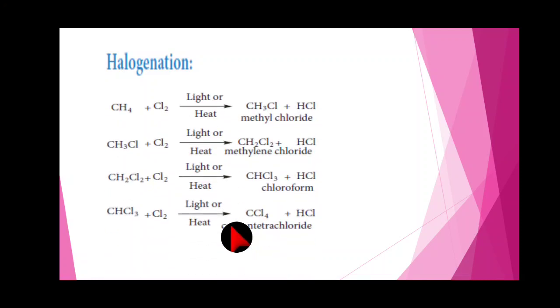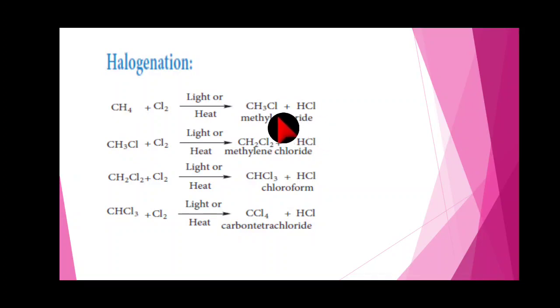So next, halogenation. Here methane reacts with chlorine in the presence of light. The first byproduct is hydrochloric acid, HCl. In each step HCl is removed. One hydrogen is removed and one Cl is taken, so the remaining is CH3Cl. CH3Cl means what?